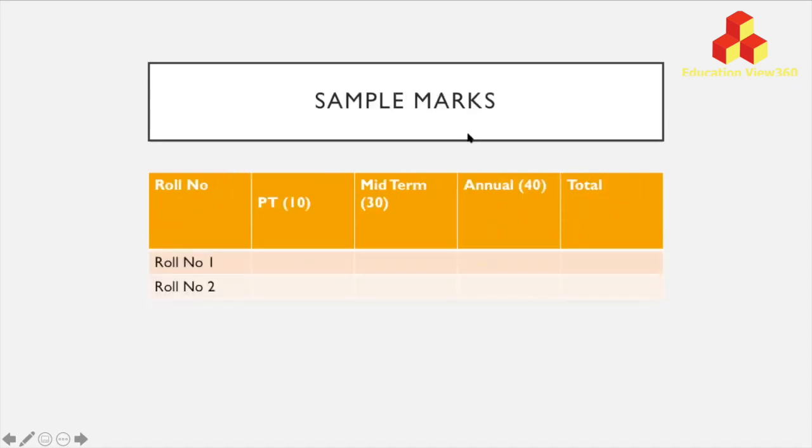After doing this, you will have to make the sample mark sheet. I've given a sample for you. You will have roll numbers of all the students of your class. You will allot periodic test marks, which will be out of 10. You will allot midterm marks, which will be out of 30. You will allot annual pre-board exam marks, which will be out of 40. And you will have a total of these marks. Now you will work out the class average, the subject average.